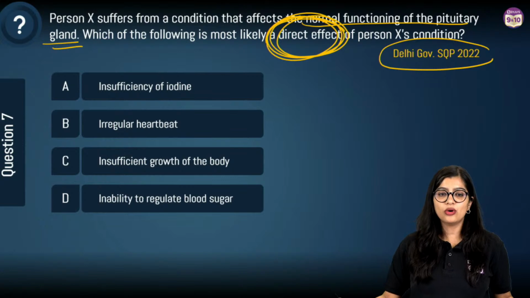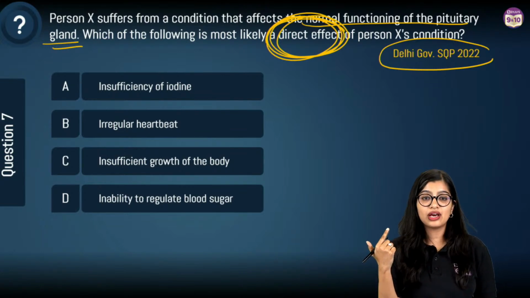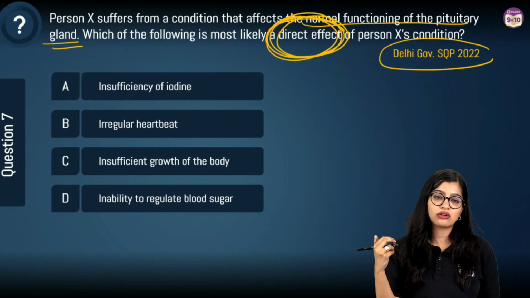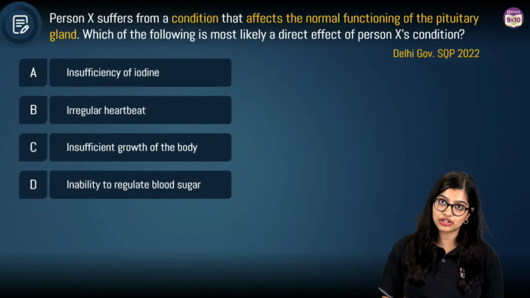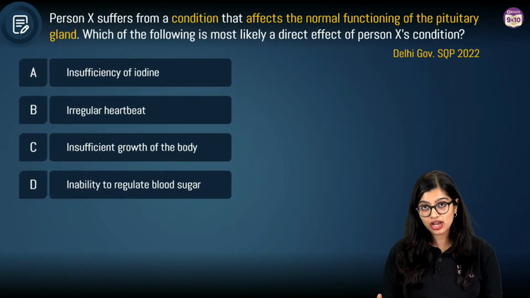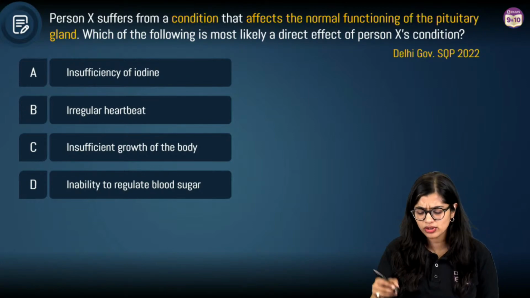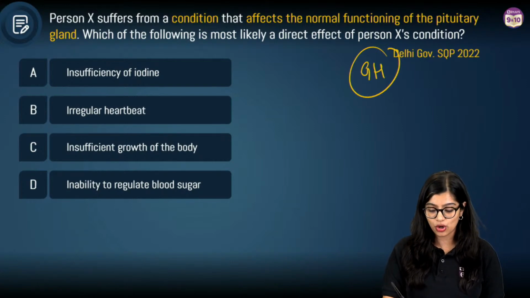Yes. Okay, this is very easy. Insufficiency of iodine, irregular heartbeat, insufficient growth of body, inability to regulate blood sugar levels. So we're talking about something that affects the normal functioning of the pituitary gland. What is the functioning of pituitary gland? We know it's a master gland that regulates the functioning of other hormones, but also we know that it produces growth hormone that impacts the growth, right?